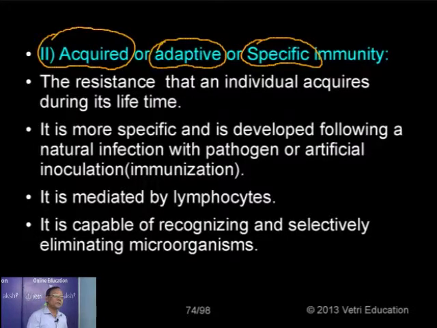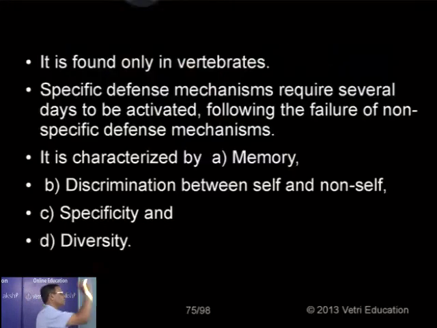Another property: it is capable of recognizing and selectively eliminating the microorganisms. That's why I mentioned an immunity which eliminates tuberculosis will not eliminate smallpox. An immunity which eliminates rabies will not eliminate smallpox. So it can recognize and selectively eliminate the microorganisms. Not all the microorganisms are attacked by the same type of immunity. And as a general rule, you know that this active immunity is found only in vertebrates, not in invertebrates.